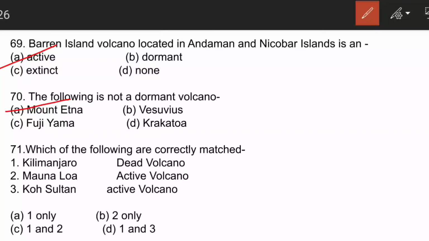Here C is the correct answer. Mauna Loa is an active volcano. Koh Sultan is a dead volcano or extinct volcano. And Kilimanjaro is a dead volcano.